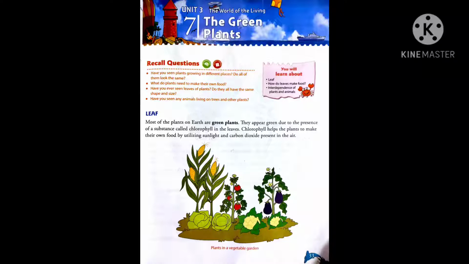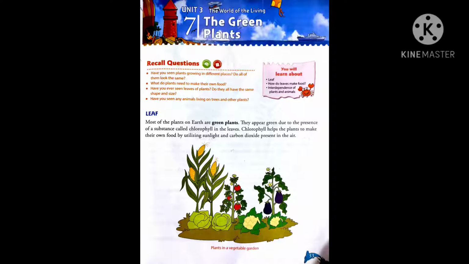You all know, students, that a leaf is the green part of a plant which is attached to the stem, and due to the leaves the trees or the plants appear green. And you know, students, why the color of leaves is green? It is due to the presence of a substance called chlorophyll. A substance called chlorophyll is present in the leaves of the plants, which makes the leaves appear green. And this chlorophyll helps the plants to make their own food.